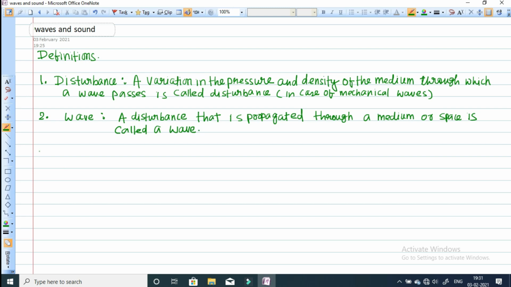Next, now we will see the types of wave. The first type of wave is the transverse wave, among mechanical waves.